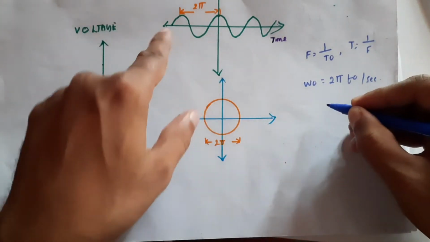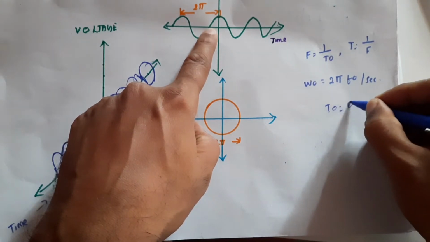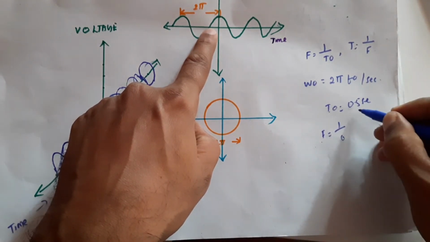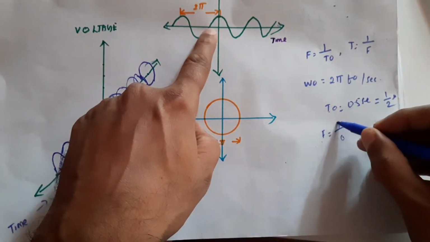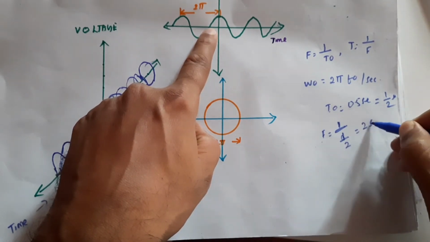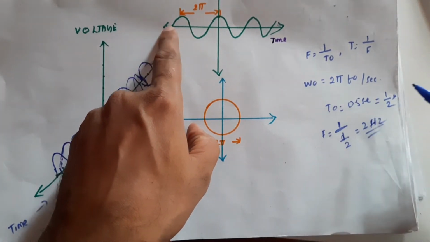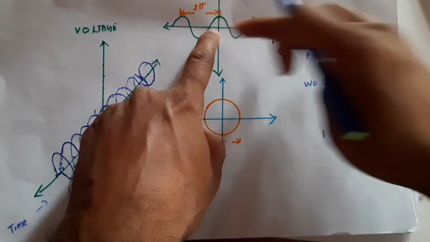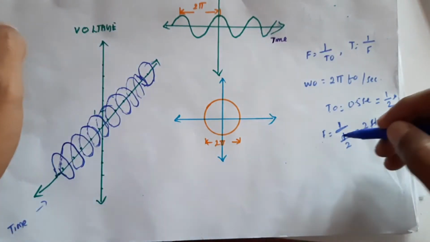If we say the time period from here to here is t0, half, 0.5 second, then the frequency will be 1 by 0.5. 0.5 we can also write as 1 by 2 second, half second. So 1 by t0, 1 by 1 by 2, is 2 hertz. The frequency is 2 hertz. That means if in half second one cycle is completed, then in another half second it will complete another, so in 1 second it completes 2 cycles. That is called frequency.